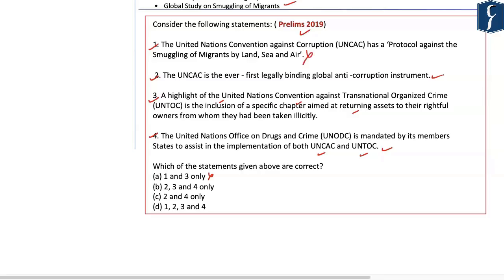Similarly, if you read the third statement, it says a highlight of the United Nations Convention Against Transnational Organized Crime is the inclusion of a specific chapter aimed at returning assets to the rightful owners from whom they have been taken away illicitly. Now, with respect to the third statement, this is a feature of the United Nations Convention Against Corruption and not the United Nations Convention Against Transnational Organized Crime. So even the third option given here is wrong. Accordingly, the right answer in this particular case would be C, that is 2 and 4 only.